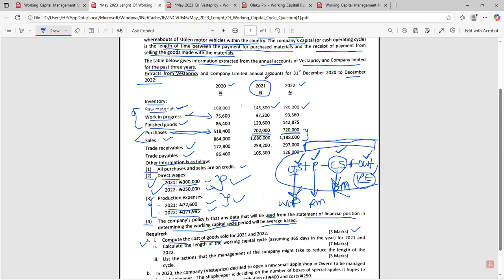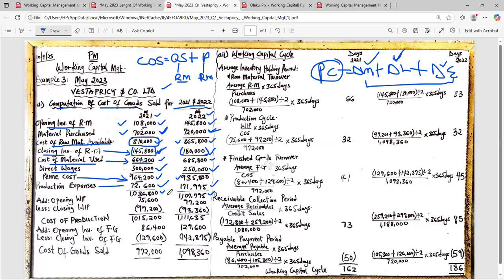For 2021, which is the first year that we're computing for, what's our opening stock? Don't forget, the closing stock of 2020 shall be the opening stock in 2021. Therefore, our answer is 75,600. The opening stock of work in progress for 2021 is 75,600. Work in progress is stock, which is a balance sheet item. That's how we have it here.